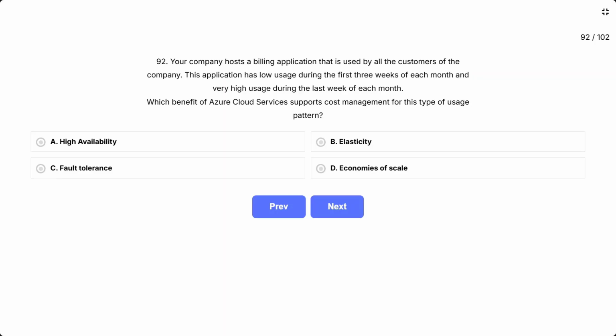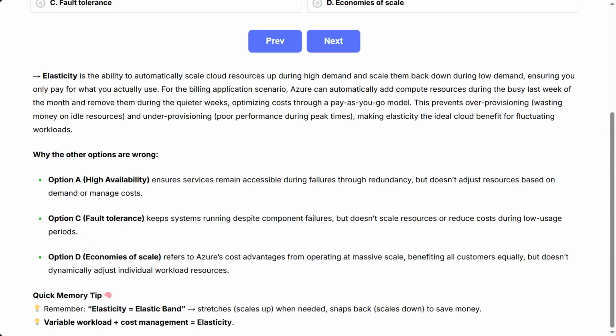The correct answer is elasticity. Elasticity is the ability to automatically scale cloud resources up during high demand and scale them back down during low demand, ensuring you only pay for what you actually use. For the billing application scenario, Azure can automatically add compute resources during the busy last week of the month and remove them during the quieter weeks, optimizing costs through a pay-as-you-go model. This prevents over-provisioning, wasting money on idle resources, and under-provisioning, poor performance during peak times, making elasticity the ideal cloud benefit for fluctuating workloads.